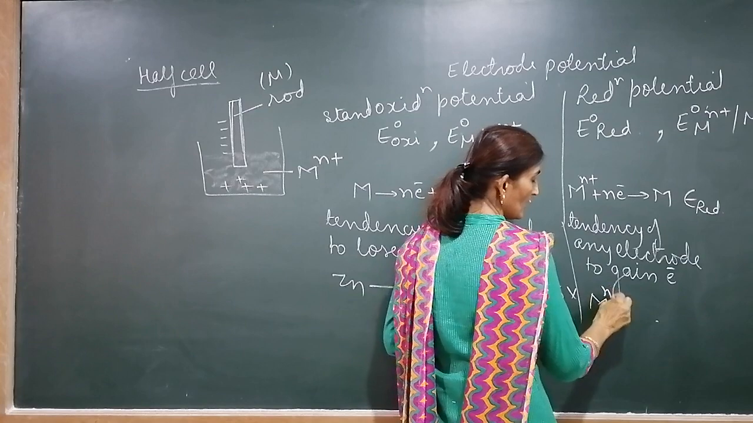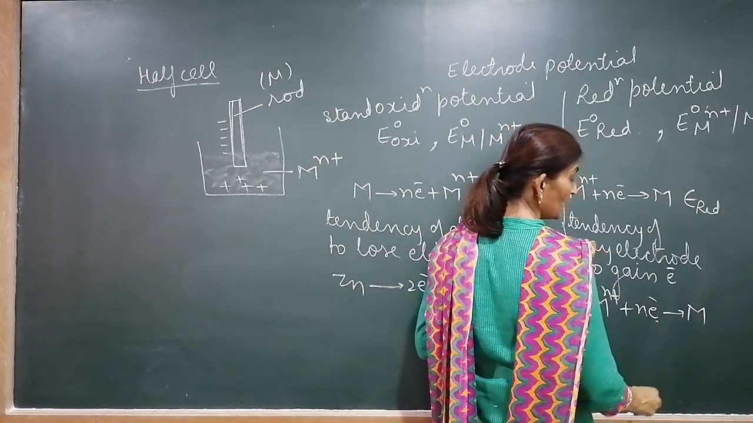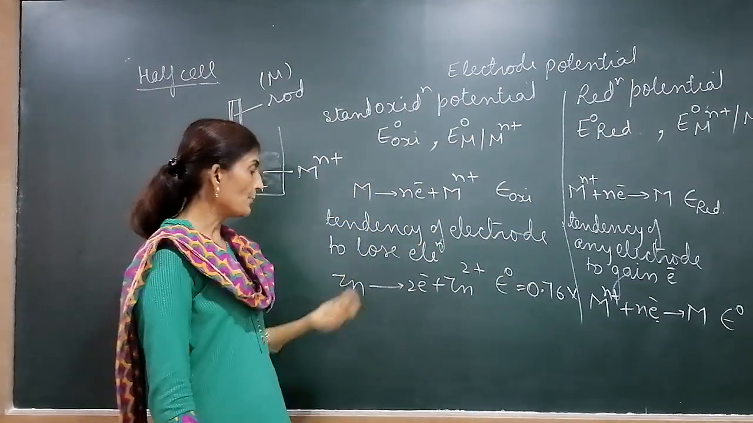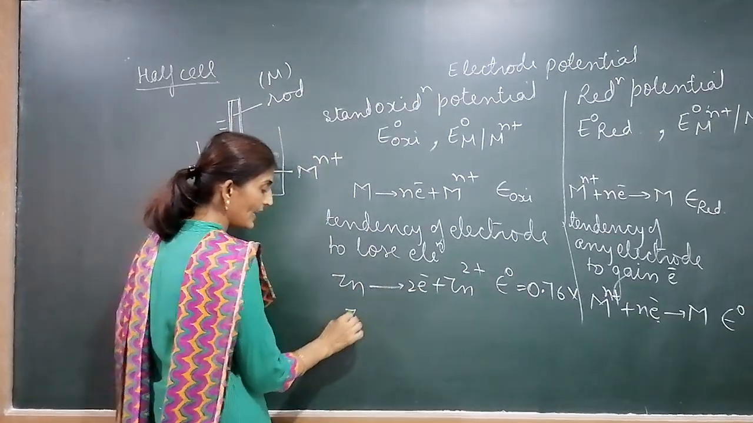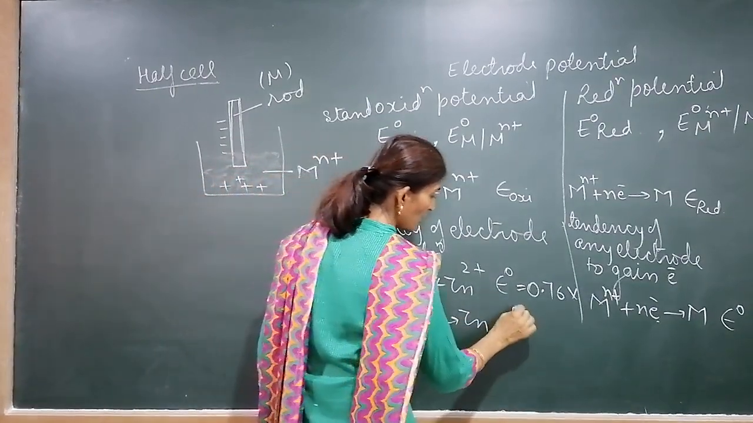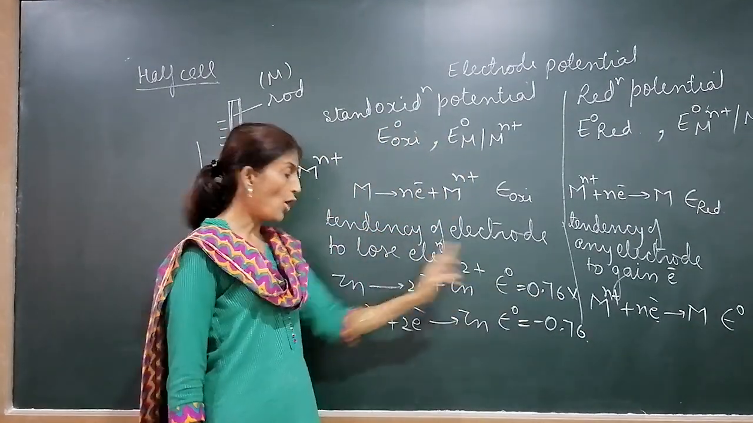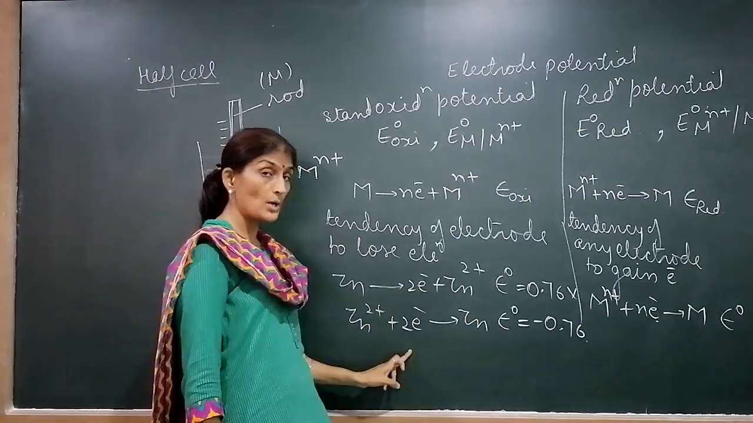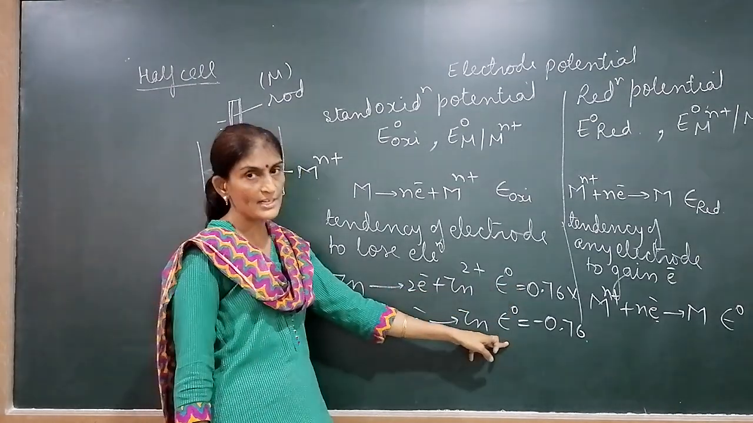Metal ions accept electron and form metal. The tendency of this reaction, the E naught value of this reaction, is known as reduction potential. Suppose zinc has a tendency to lose electron 0.76, then zinc ions' tendency to accept electron will become minus 0.76. The first one is called oxidation potential, the second one is called reduction potential.